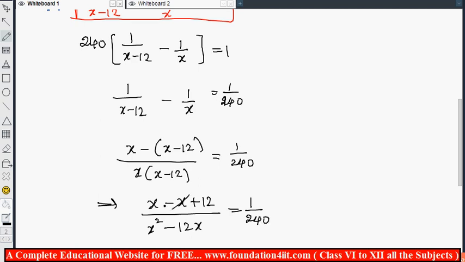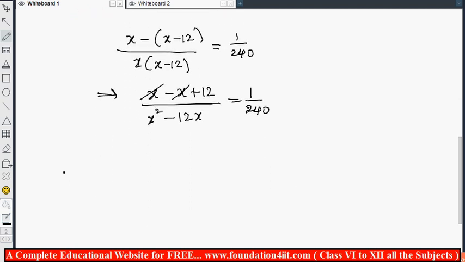You can cancel this minus x and plus x. Then next do cross multiplication. If you do cross multiplication, x squared minus 12x into 1. Just go for cross multiplication and solve. This is x squared minus 12x is equal to 240 into 12. 240 into 12, we did that, is 2880.